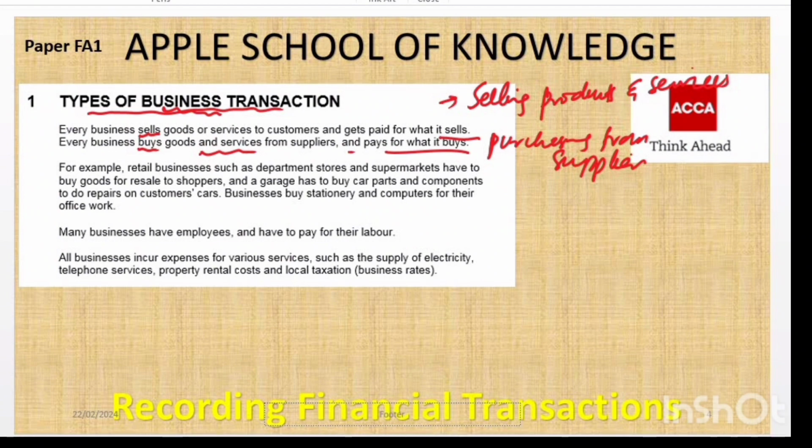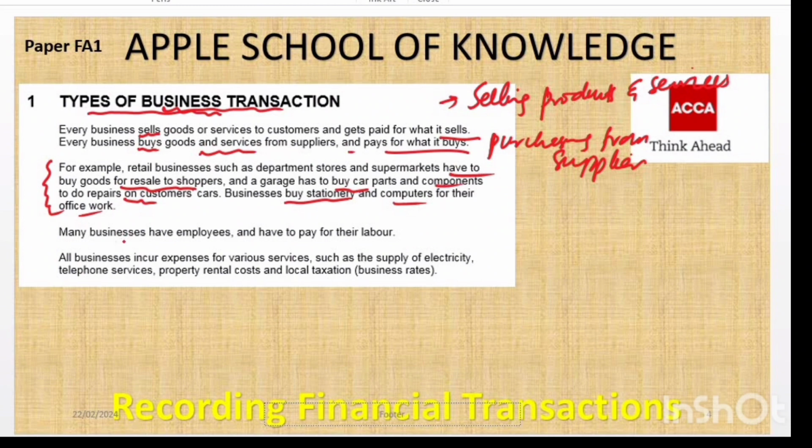Another thing which comes under business transactions, and here is the example I told you about: retail businesses such as department stores and supermarkets have to buy goods for resale to shoppers, a garage has to buy car parts and components to do repairs for customers, and businesses buy stationery and computers for their office work. So these are the examples.